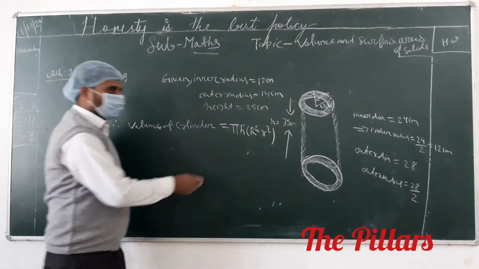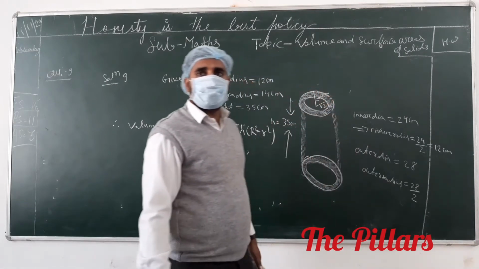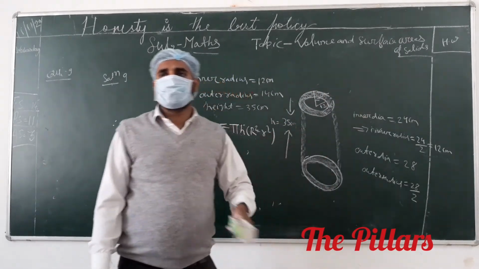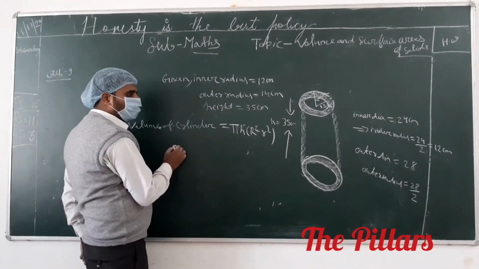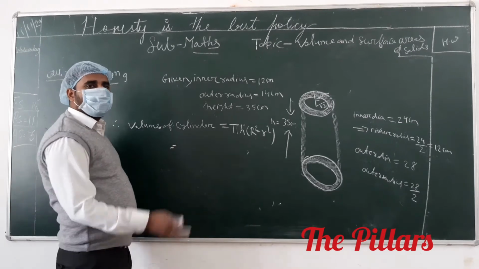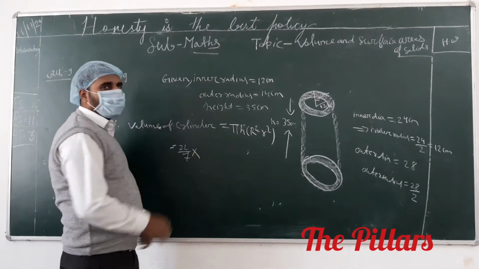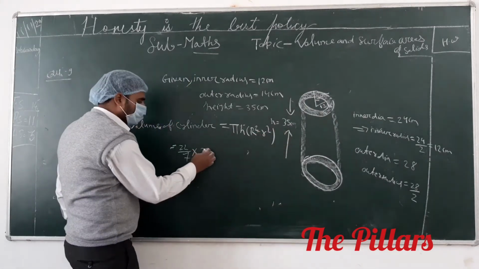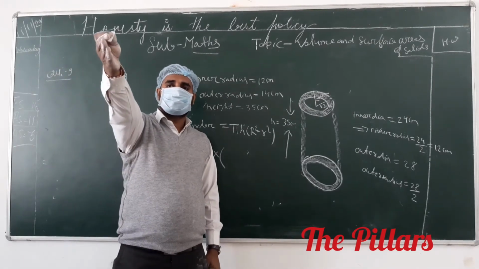See that: pi h into capital R square minus small r square. First you have to calculate the volume. Each side is given in centimeters, which means we have to calculate the volume in centimeter cube. This will be equal to, put the value of pi, 22/7, into the value of h given in the question. Yes, sir, 35 centimeters. Very good. Into capital R.